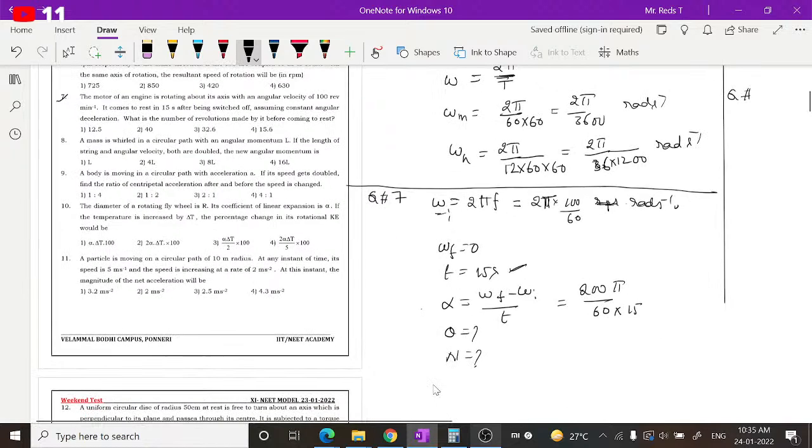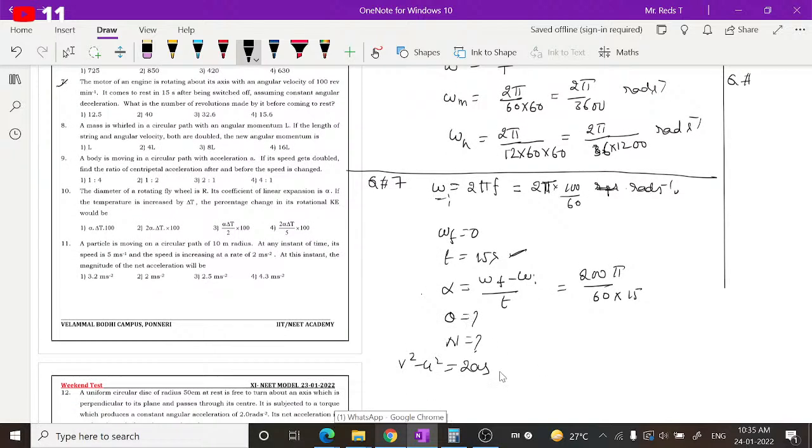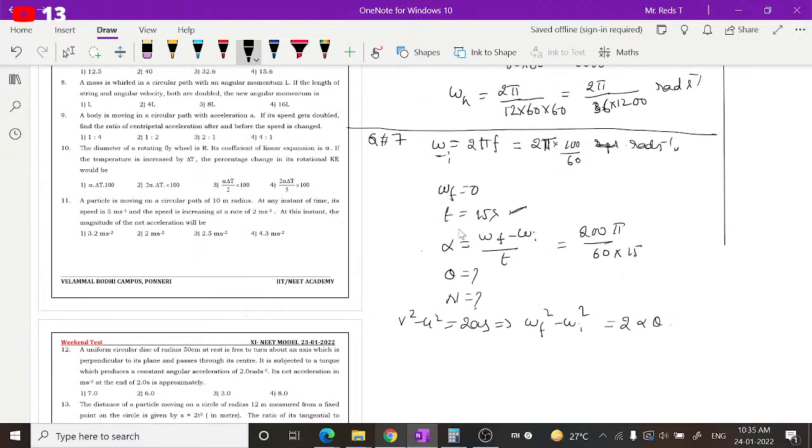So how to find this? You have to use one of the equations of motion, like v square minus u square equal to 2as in linear motion. In angular motion, we have to consider omega f square minus omega i square equal to 2 alpha into theta. By using this relation, omega f is 0, so 0 minus omega i square. Omega i is 200 pi by 60.